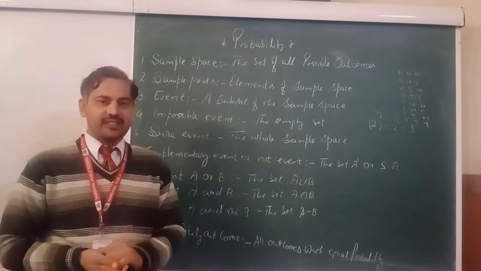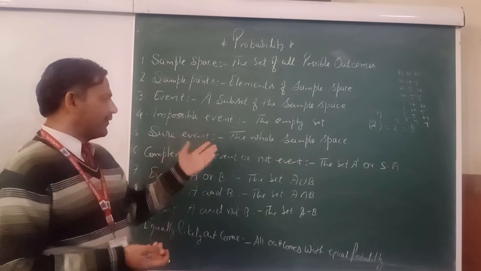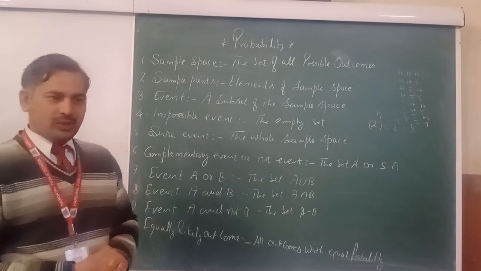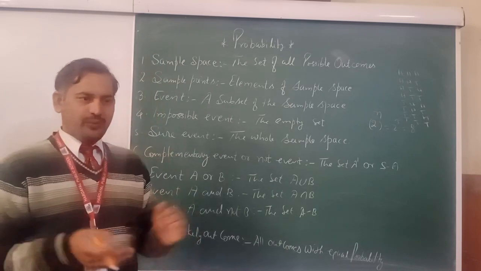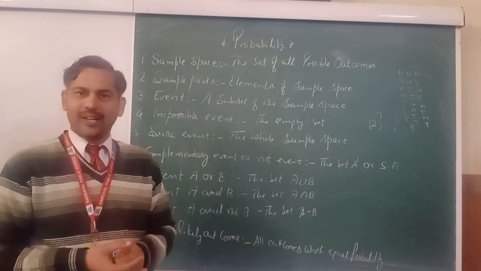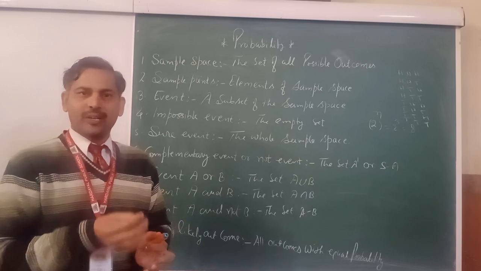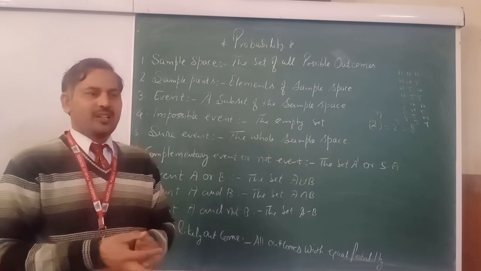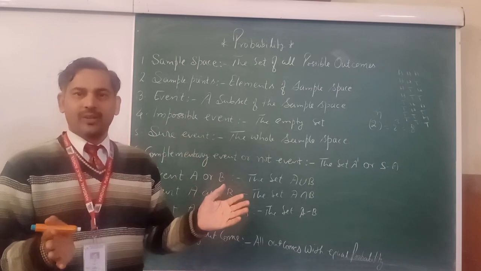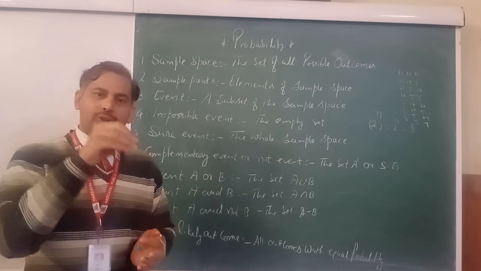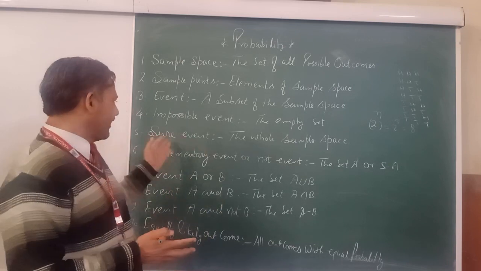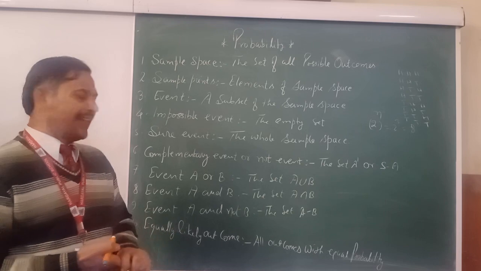Now, dear students, we will discuss the sure event. What is the sure event? The whole sample space is known as the sure event. Suppose a dice is rolled one time. We get 6 outcomes, all equally likely. If anyone asks what is the probability of 5, it is 1 by 6. Probability of 2, 1 by 6. If asked the probability of less than 7, that is a sure event, because 1, 2, 3, 4, 5, 6 elements are there. Is it clear? That is known as the sure event.